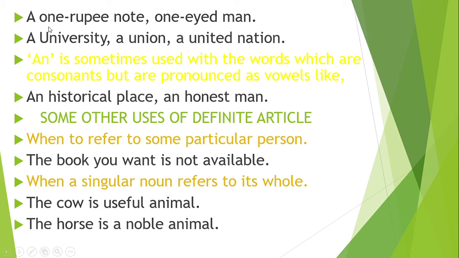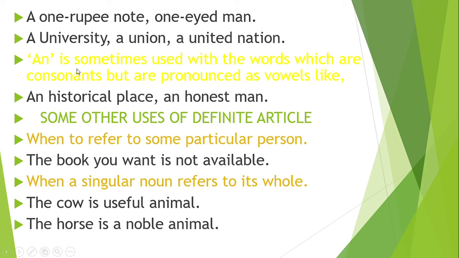A, E, I, O, U. When the sound of U is like a, as in umbrella, then we will write an with it. But when the sound of U is "you", then we write a with it. So it all depends not upon the letter, but upon the sound of the letter: a university, a union, a united nation. I hope that you are clear about it.